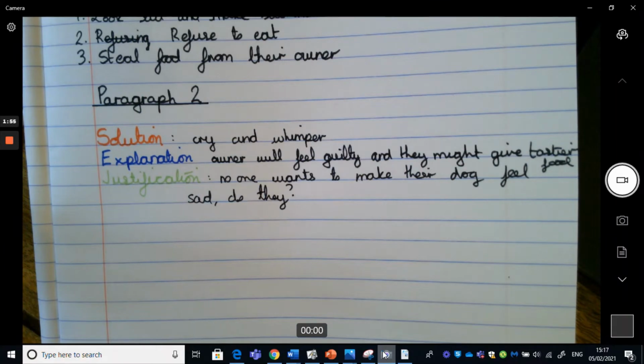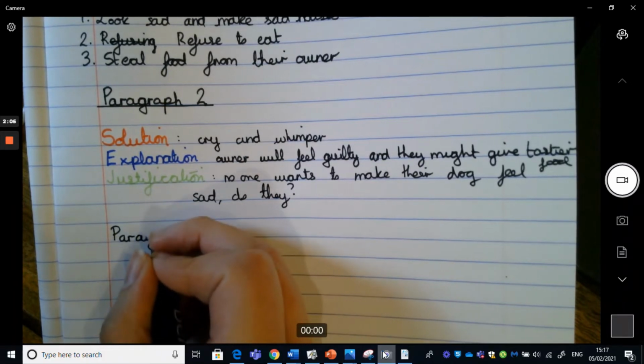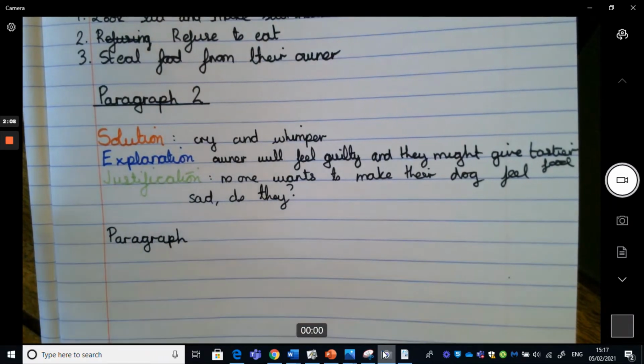You might want to shuffle them around a little bit, but really we want to make sure that we do have a solution. We explain why that's a good solution, and then we justify it. So I'm actually going to have another subheading now of paragraph, and then I want to get started.